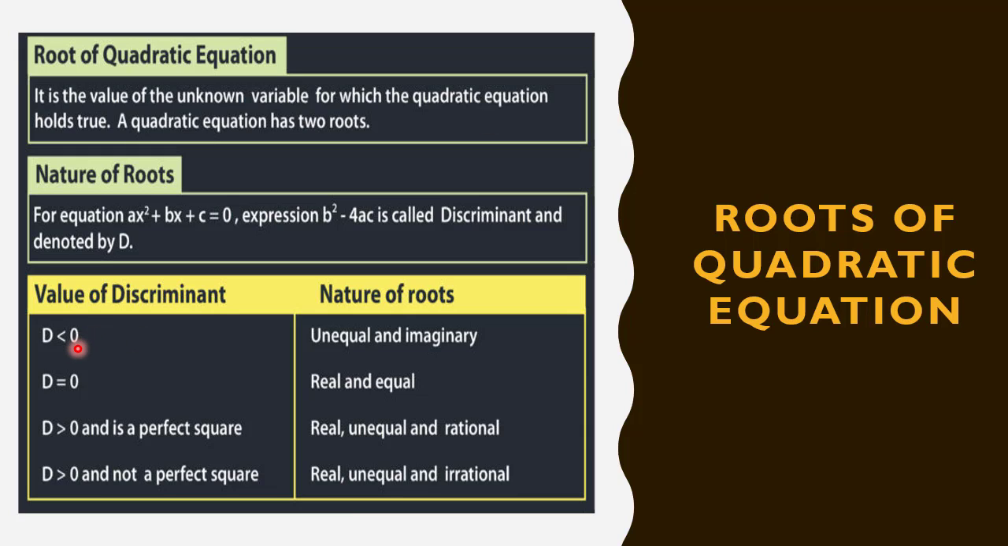If the value of the discriminant is less than 0, the roots are unequal and imaginary. If it is equal to 0, then the roots are real and equal. If the discriminant is greater than 0 and this positive number is a perfect square, then the roots are real, unequal and rational. And if it is not a perfect square, then the roots are real, unequal but irrational.